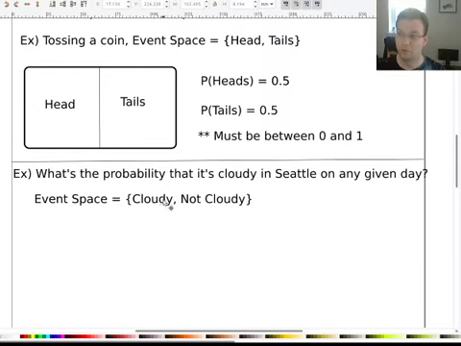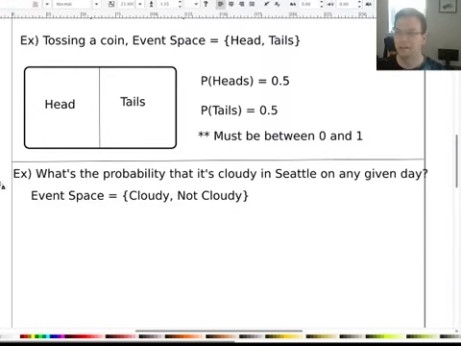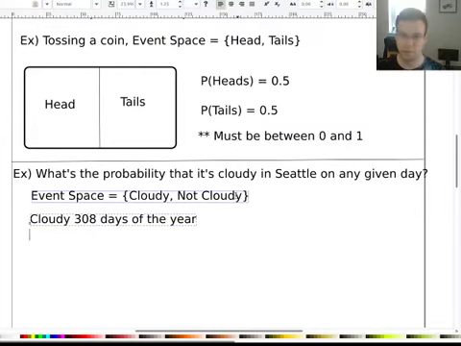All right, so I looked it up, and apparently it is indeed cloudy quite often. So it's cloudy 308 days of the year. So if we write this as a probability, it's a proportion, right? Out of the whole event space, there's 365 days. Out of those 365 days, we'll carve out 308, and we find there's a cloudy.